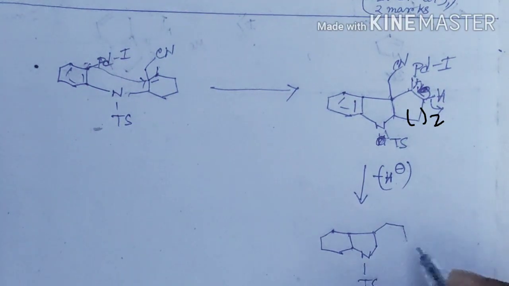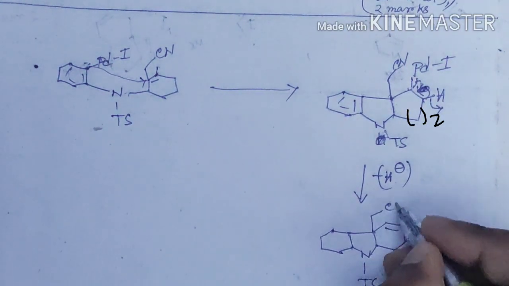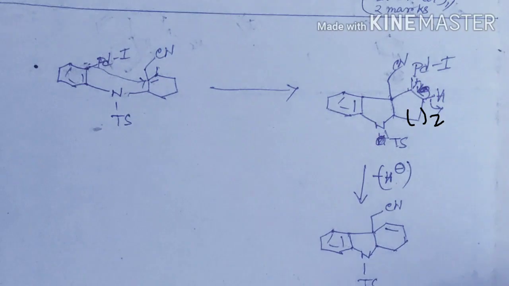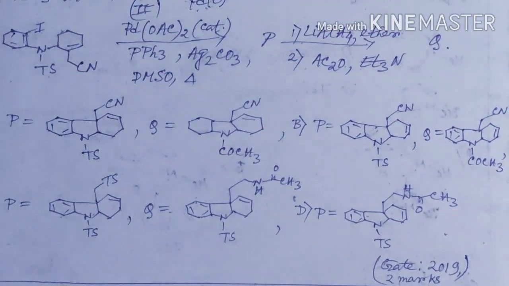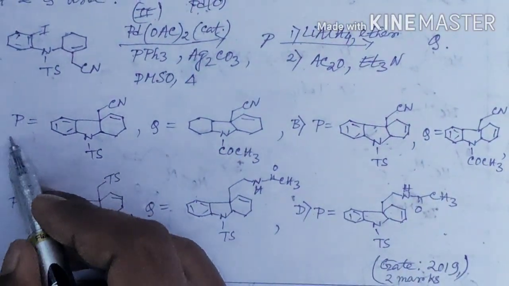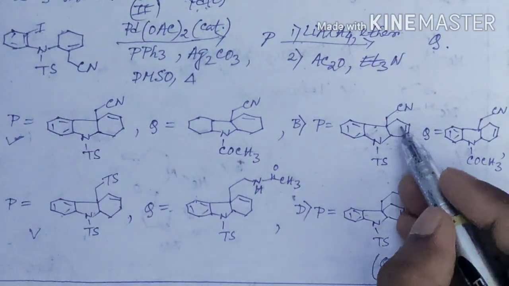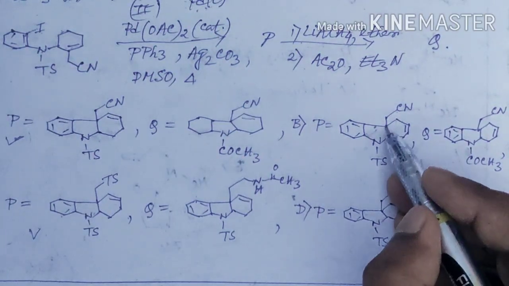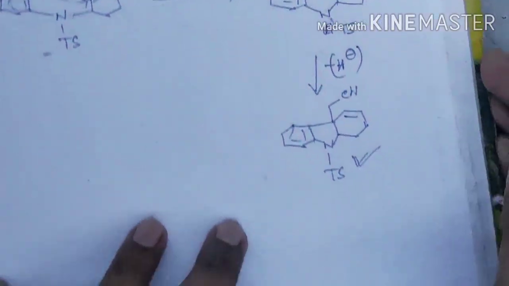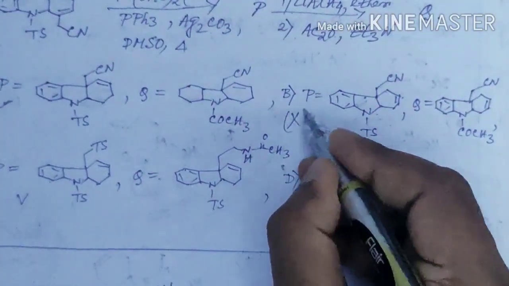So the product will look like this. Here will be a double bond and this is CH2CN. So the first product in the given condition will look like this, and from the given options we can say that it is correct, since here the double bond is forming at the 3 carbon from this bridge, but in the given compound the double bond is at the 2 carbon, so these two structures are not